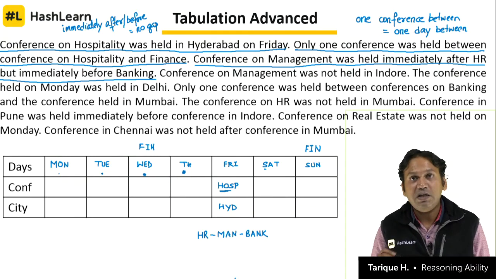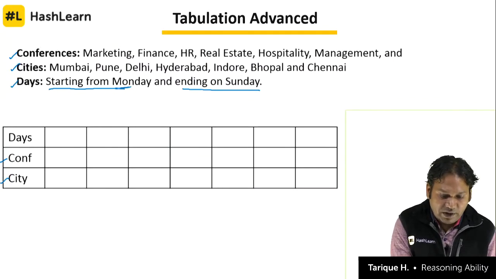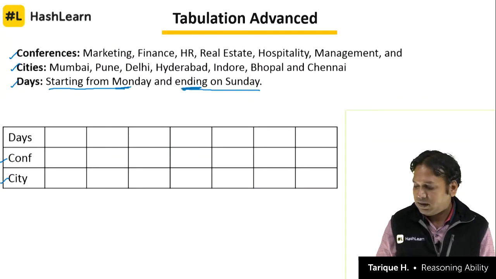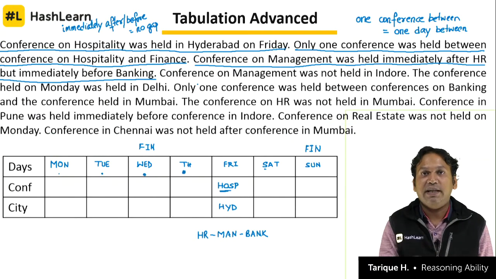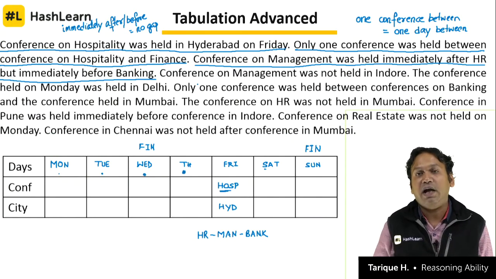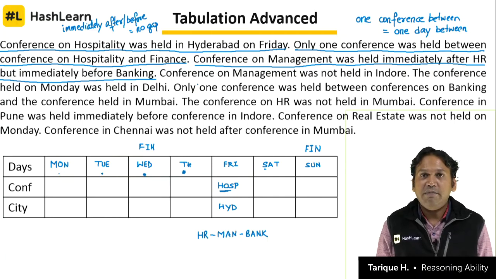Saturday, Sunday and Monday is also not possible, because we know that the conferences are starting from Monday, ending on Sunday. If it is not given like that, then I can say Saturday, Sunday, Monday are consecutive. But in this case, Saturday, Sunday, Monday are not consecutive. So what it means? It means there are only 2 options for HR, management and banking.